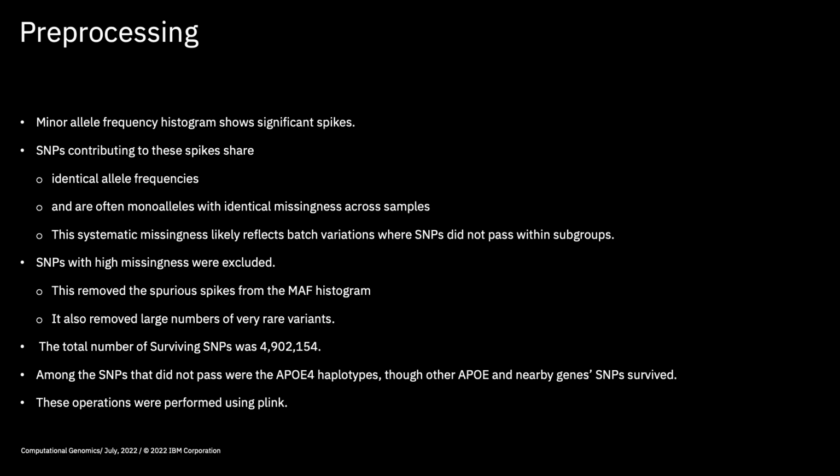This removed the spurious spikes from the missingness histogram, and it also removed large numbers of very rare variants. After this, around 4.9 million SNPs were retained. Among the SNPs that did not pass were the ApoE haplotypes, though other ApoE and nearby genes SNPs survived.